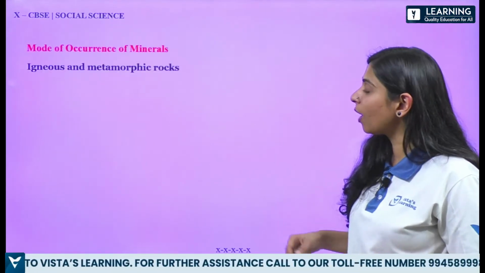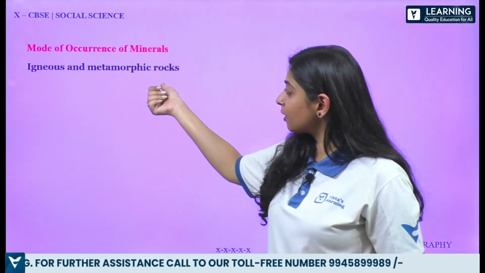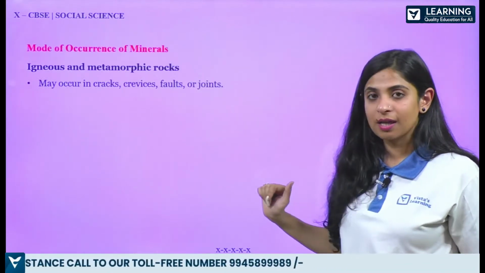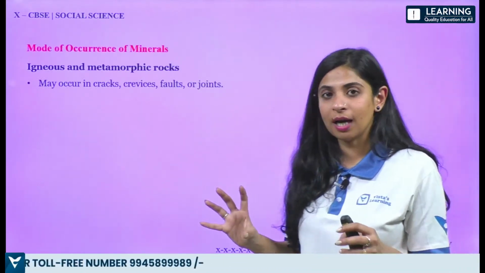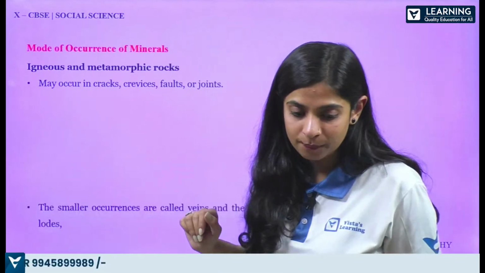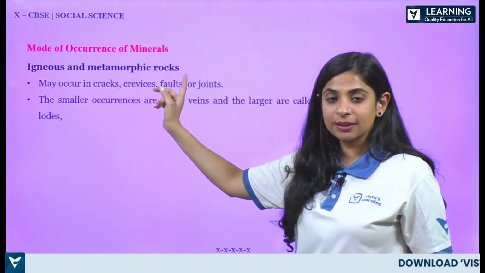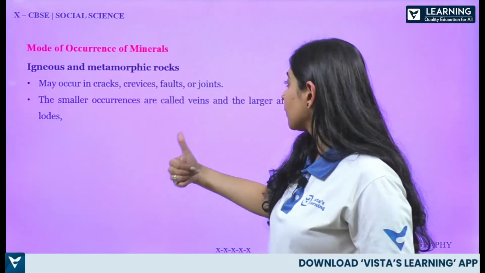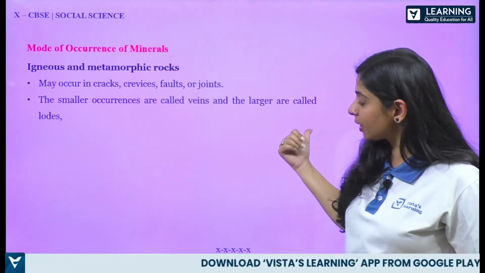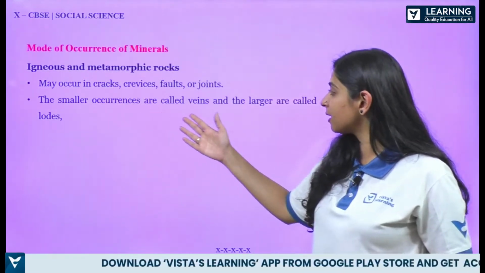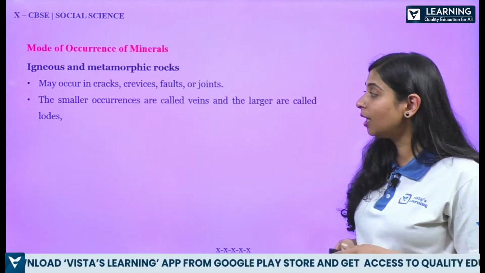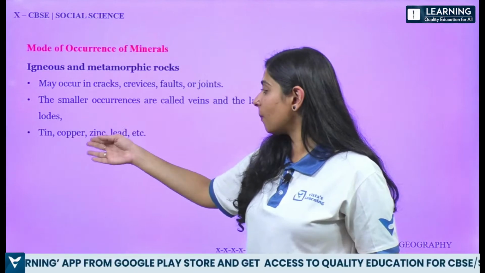Now the last topic, mode of occurrence of minerals. Igneous and metamorphic rocks and also sedimentary rocks is what we are aware of, and that is what we are doing here. So where may minerals occur? In igneous and metamorphic rocks, they may occur through cracks or crevices, faults and joints. The smaller occurrences are called veins, and the larger are called lodes. Tin, copper, zinc, lead, etc.